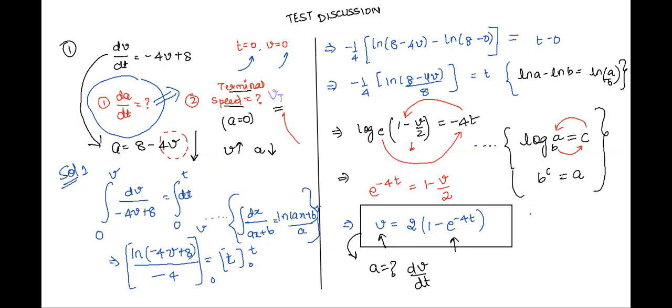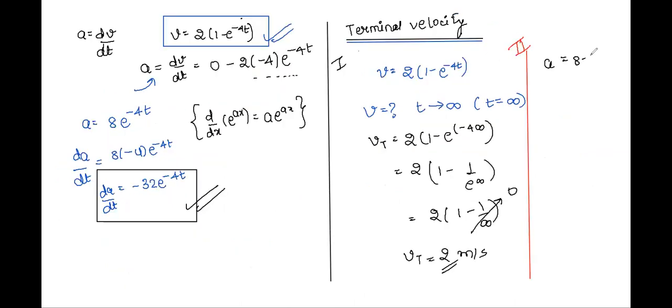So we can write a is equal to 8 minus 4v. At some point acceleration should become 0, and the value of velocity at that time will be called terminal velocity. Let's substitute a as 0.